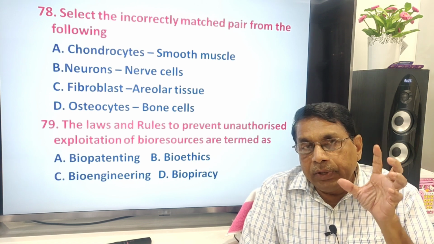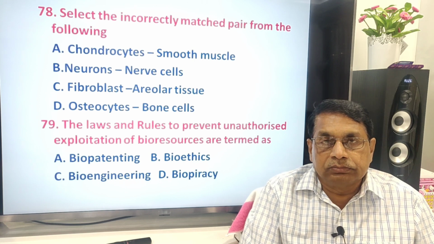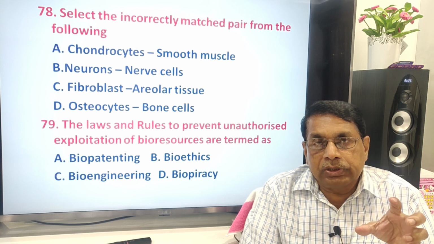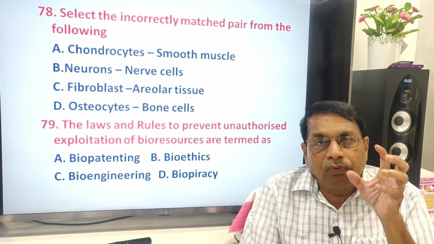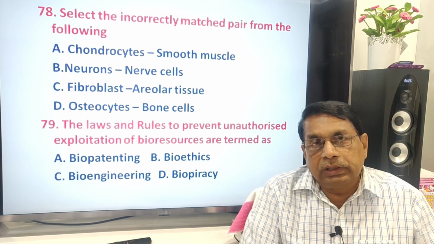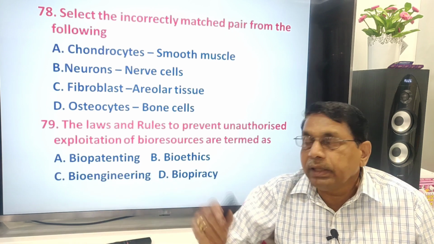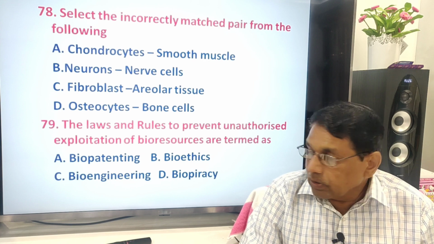That is called biopiracy, without permission. So in order to prevent the biopiracy, some rules and regulations are formulated. They are called patent rules. It is called biopatenting. International patents are there, national patents are there, like that.